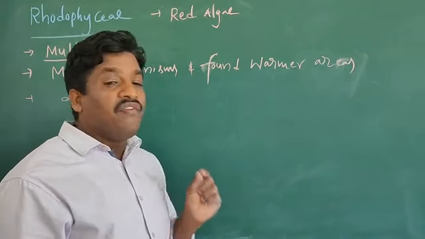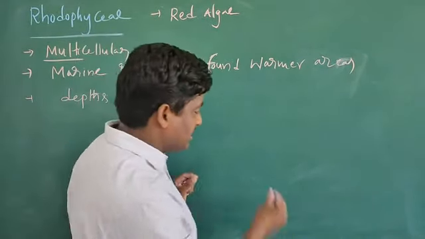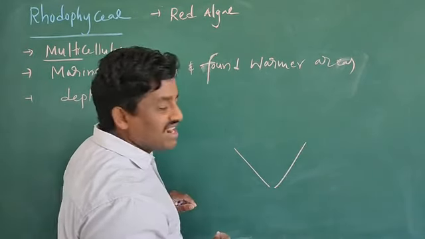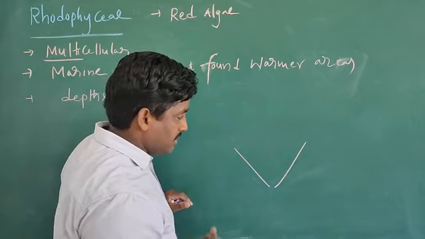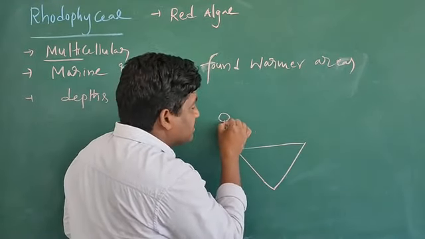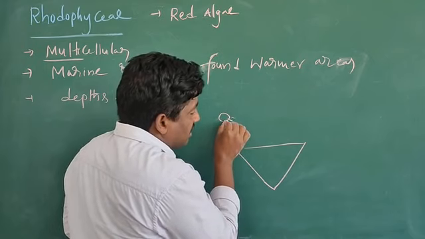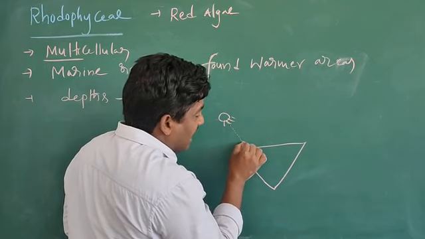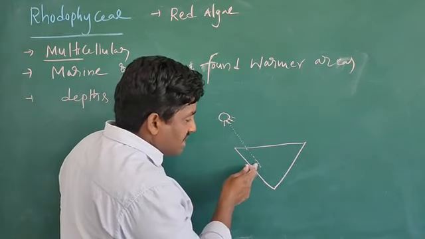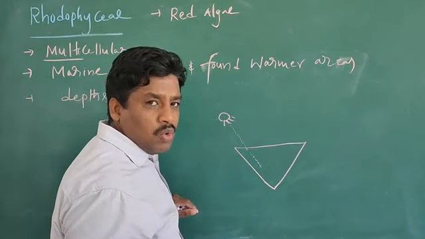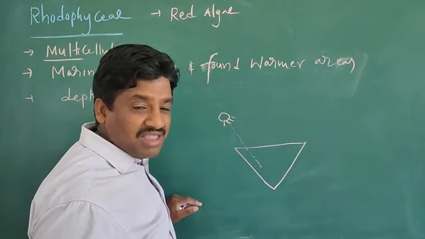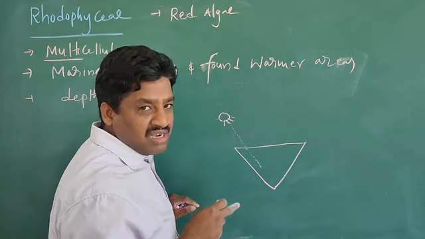Suppose this is the marine region. Where sunlight is concerned, light is not penetrated beyond 500 meters in the sea water region.